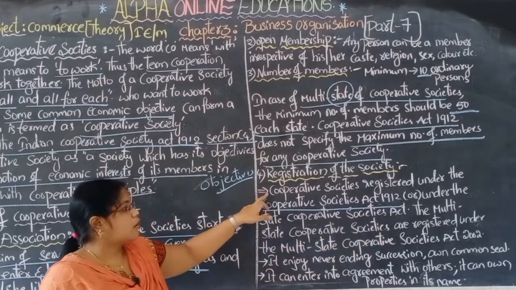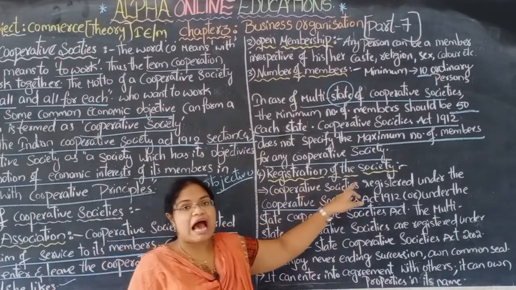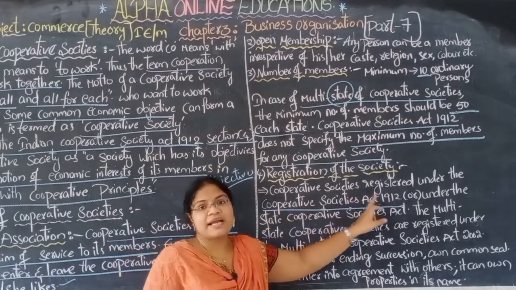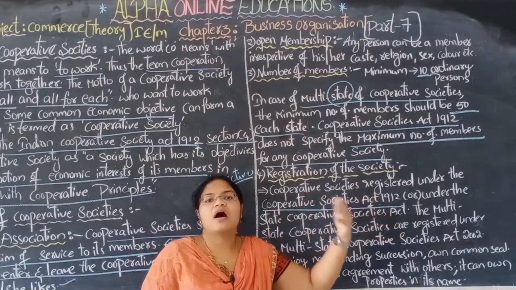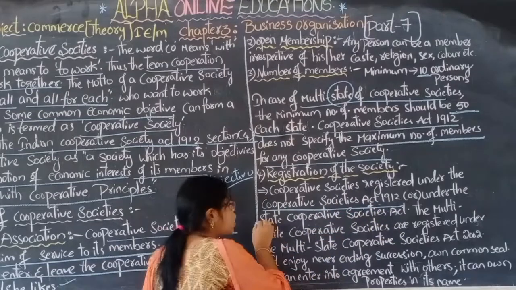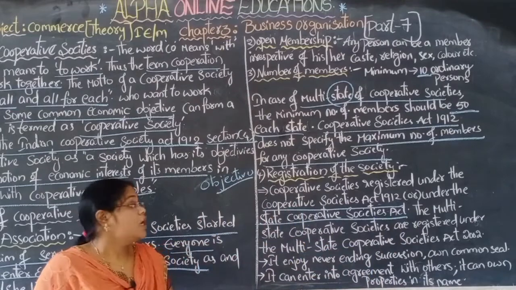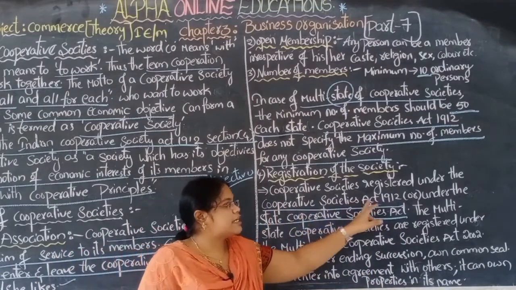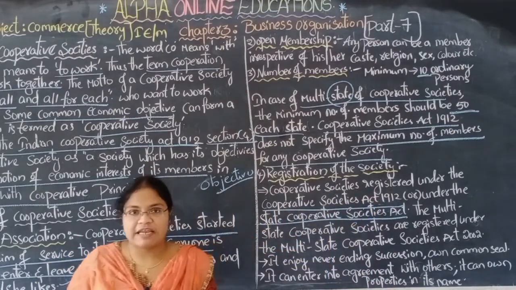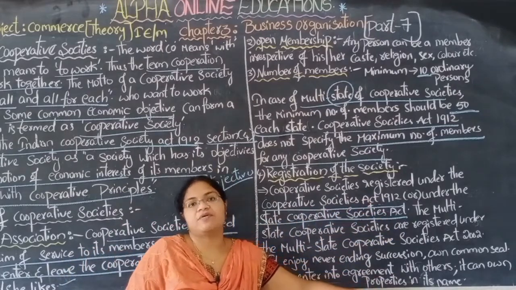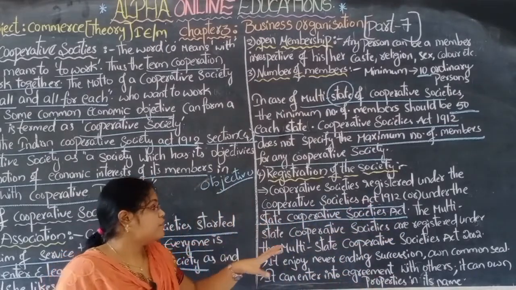So the cooperative society should be registered under the Cooperative Society Act 1912 or the State Cooperative Society Act for local societies.